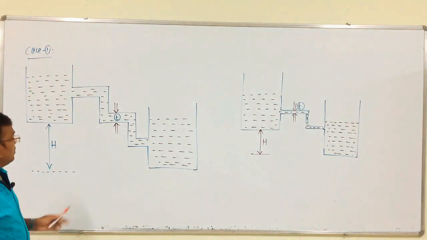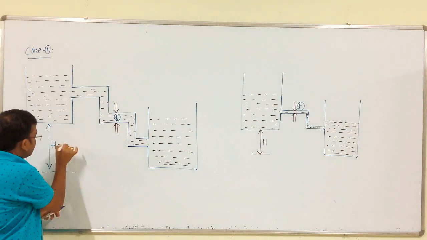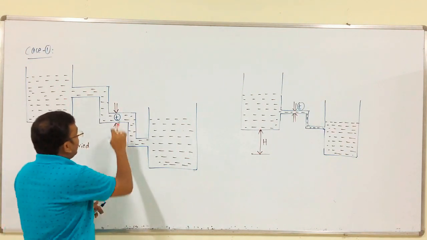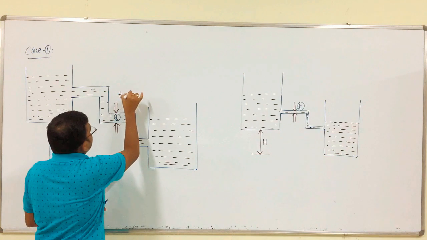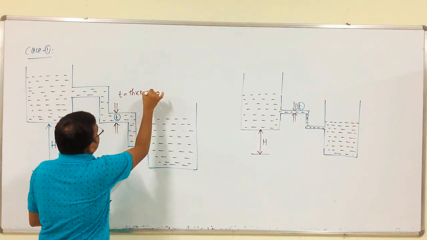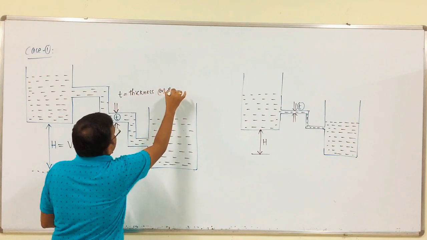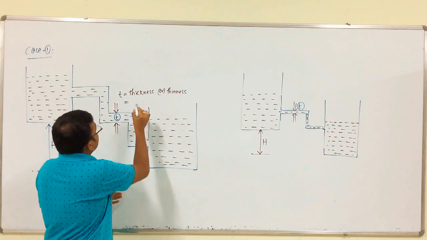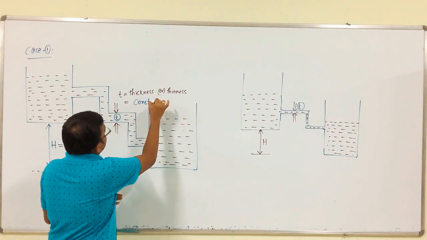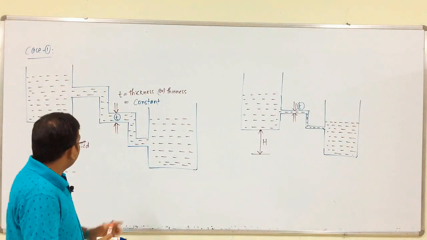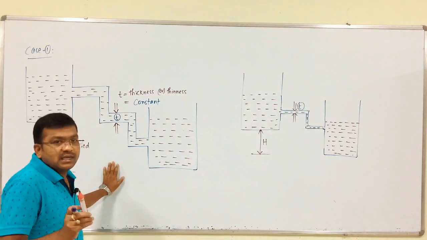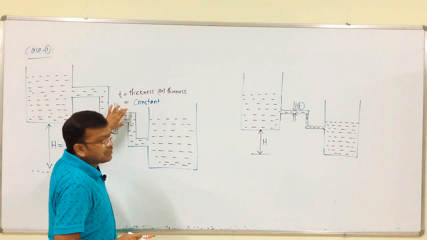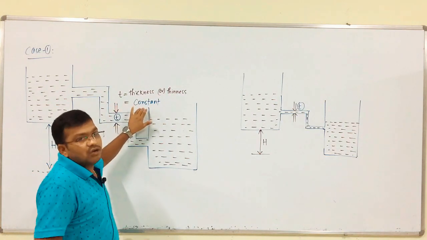So, in this case 1, I am considering this height varied, and considering this thickness T, or thinness of the pipe, equals constant. So, in this case 1, I am considering the height between these two vessels as a variable parameter, such that the thickness or thinness of the pipe should be constant.